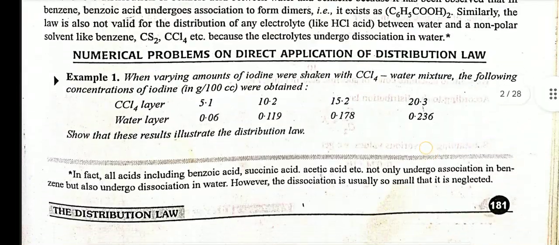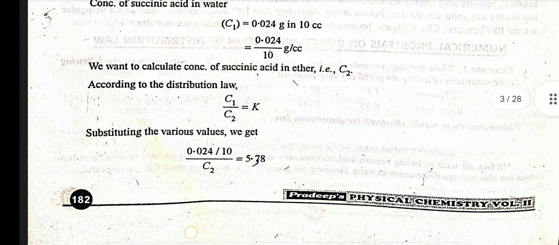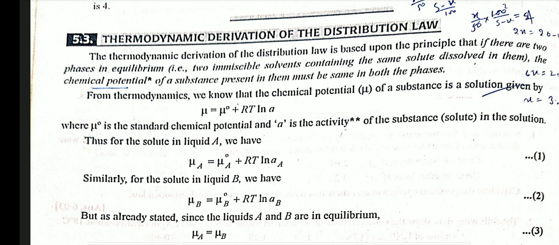Now, thermodynamic derivation of the distribution law. The thermodynamic derivation of the distribution law is based upon the principle that if there are two phases in equilibrium, that is, two immiscible solvents containing the same solute dissolved in them, the chemical potential of a substance present in them must be the same in both the phases.